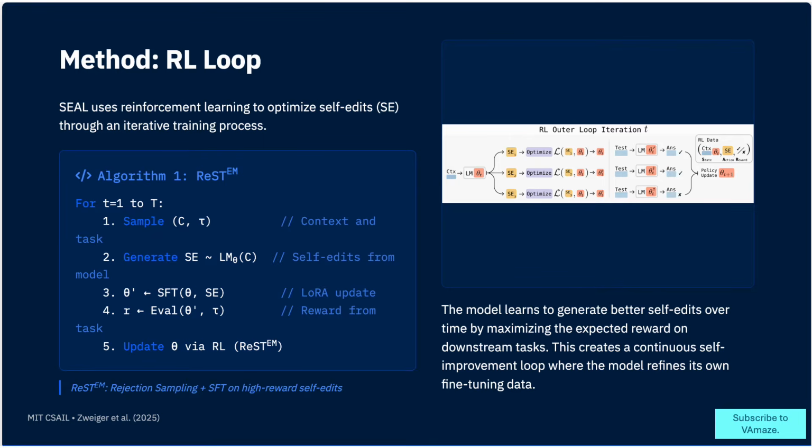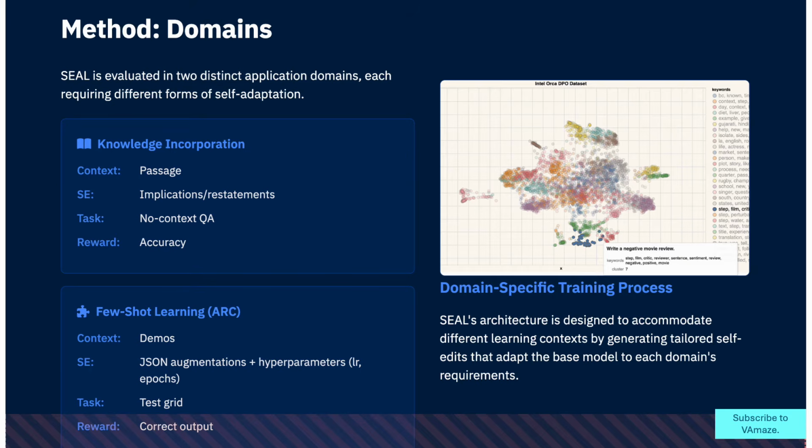Method. Domains. SEAL demonstrates its versatility across multiple domains. In knowledge incorporation, the model processes passages and generates implications or restatements, then gets rewarded for accuracy on no-context question answering. In few-shot learning on the ARC dataset, the model takes demonstrations and generates JSON augmentations along with hyperparameters, then gets rewarded for correct outputs on test problems. This shows SEAL isn't just a single trick framework, it's a general approach to self-improvement.